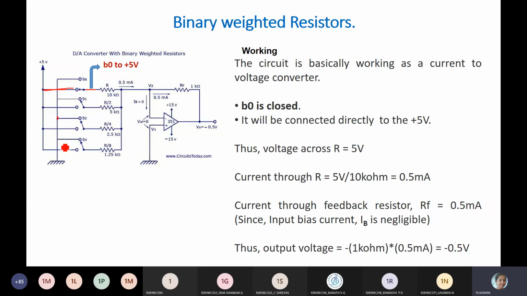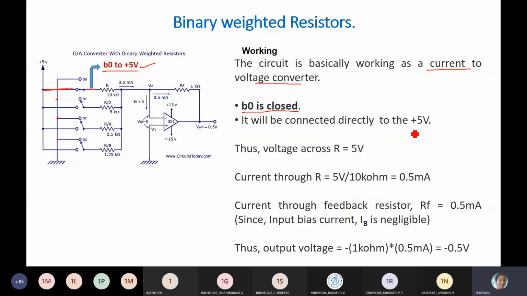This is the ground terminal. So this is also the ground terminal, but B0 is connected to plus 5 volts. So now the circuit is working as a current to voltage converter. So what will happen now? B0 is closed. You can say B0 is connected to 5 volts means B0 is closed. It will be connected directly to plus 5 volts.